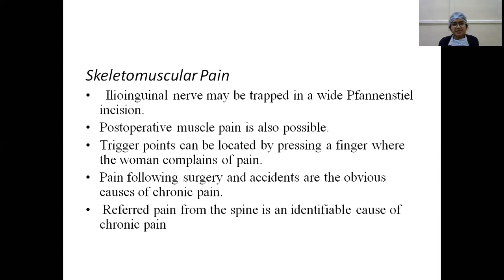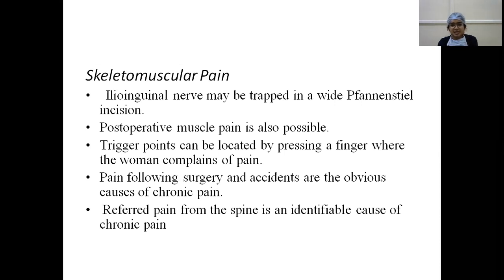Musculoskeletal pain, or skeletal muscular pain. The ilioinguinal nerve may be trapped in a wide Pfannenstiel incision. A Pfannenstiel incision extends about 9 to 10 centimeters. So in this long incision, the ilioinguinal nerve may be trapped, and post-operative muscle pain is also possible.